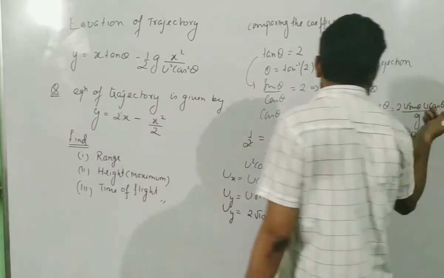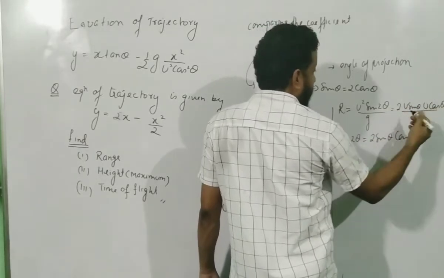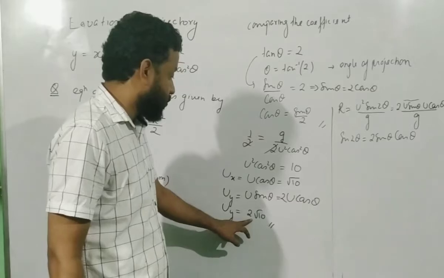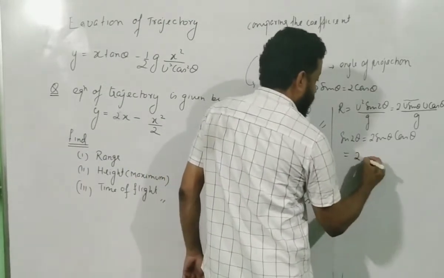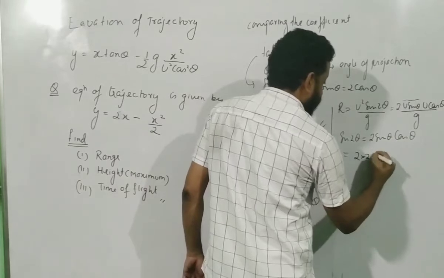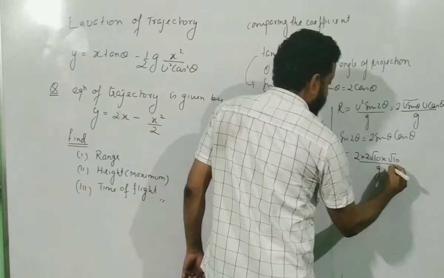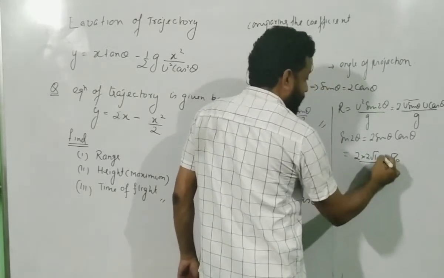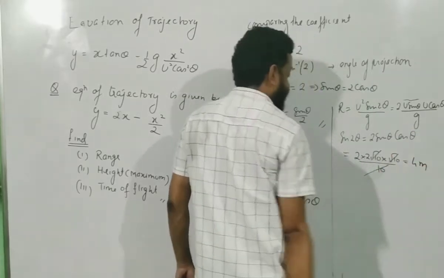Now you know the value of u sin theta, which is 2 root 10, and u cos theta is root 10. So this will be 2 into 2 root 10 into root 10 divided by g. g is equal to 10, root 10 times root 10 is 10, and 10 and 10 get cancelled out. So the answer is 4 meters.